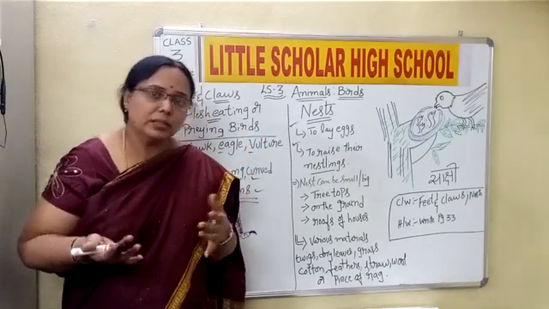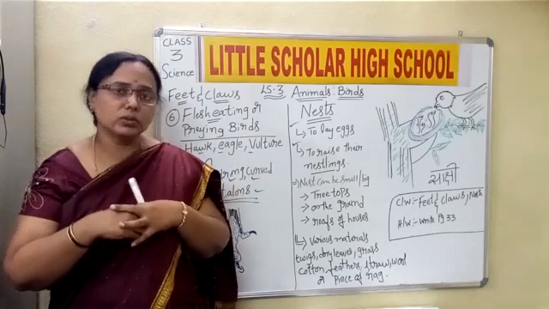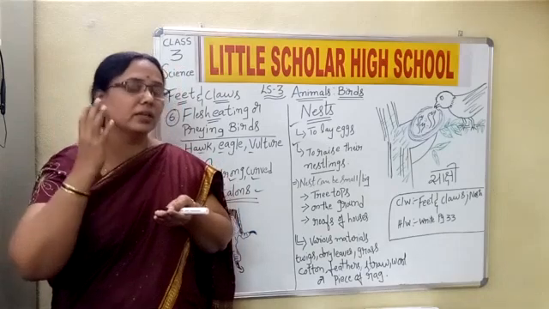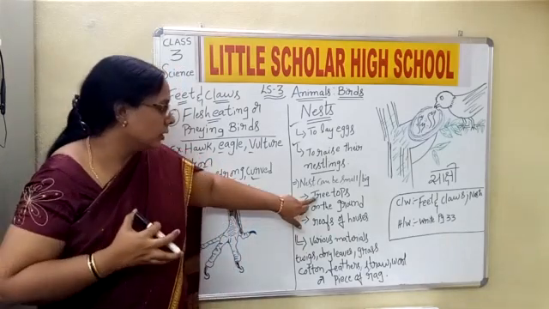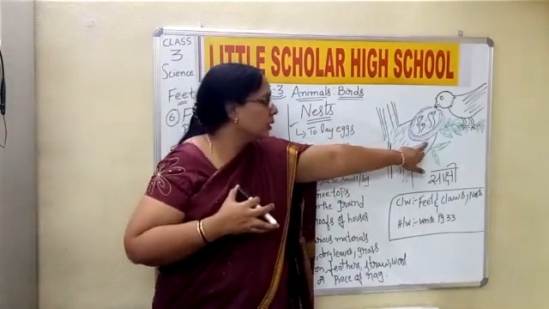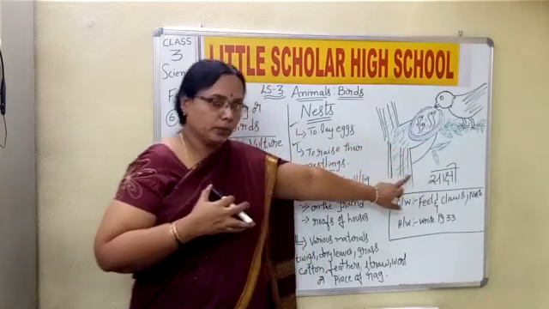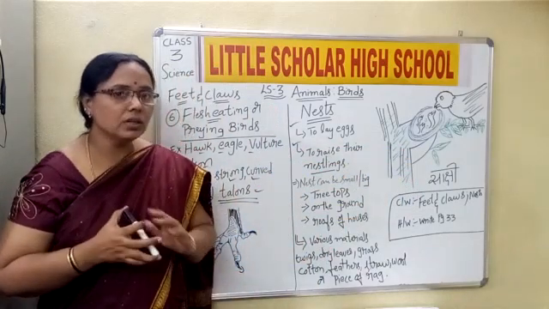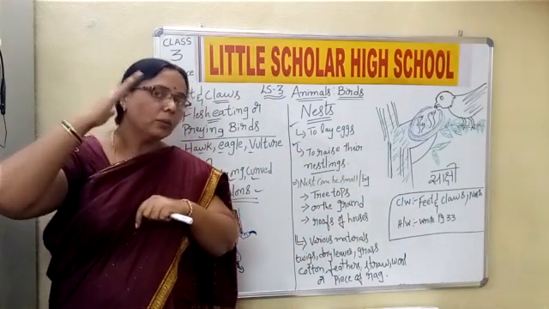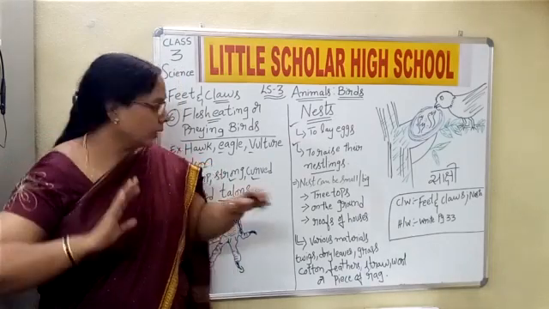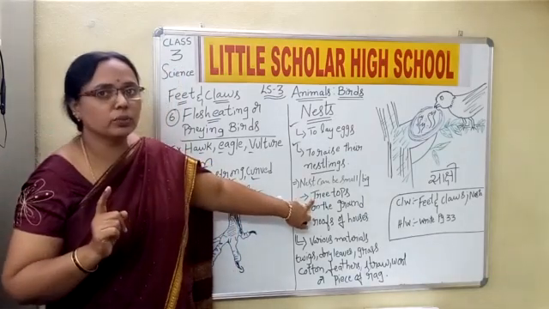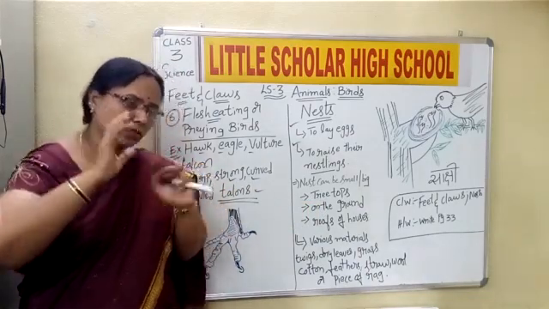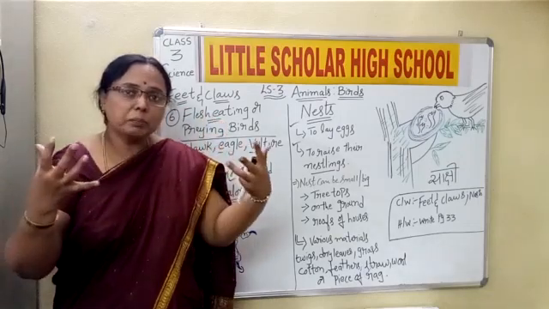And where do they build the nest? It will not build the nest in front of our house. Yes or no, children? They have some places where the birds build the nest. And what are those places? Yes, on the tree tops. The birds build the nest on the tree tops. Next, on the ground. Children, this is not exactly on the ground, but a little above the surface of the ground. On the tree tops is the first point. The second point is on the surface of the ground, that means a little above it.